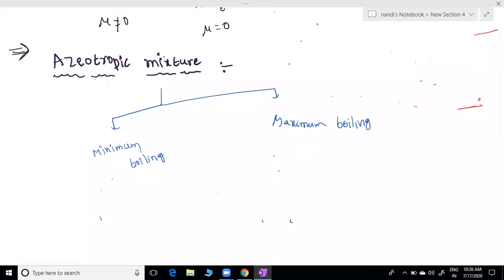We are discussing only boiling, vapor pressure and temperature. Very simple here. Vapor pressure is more means boiling point is less. If vapor pressure is more, the force of attraction is also very weak.